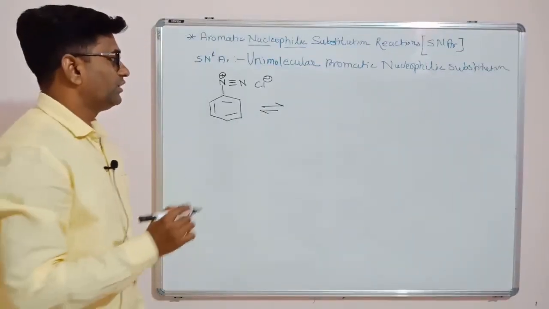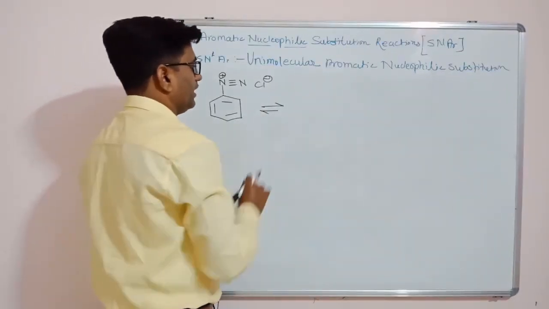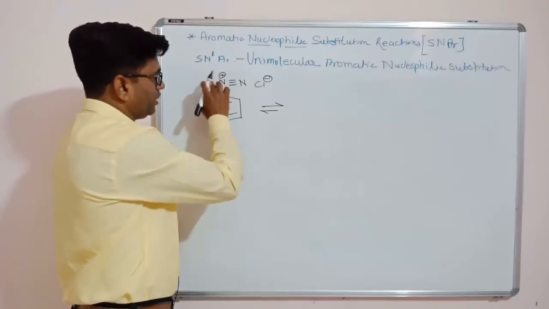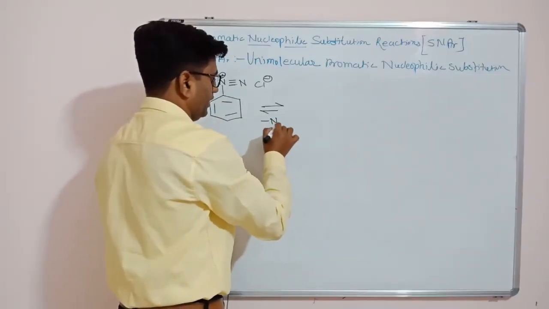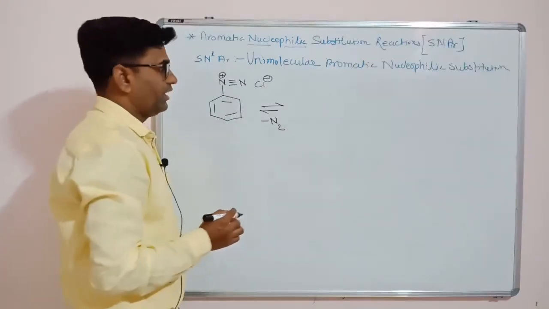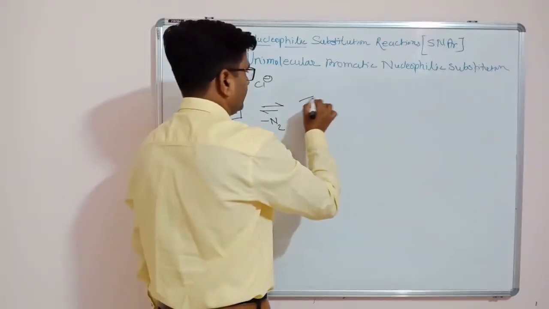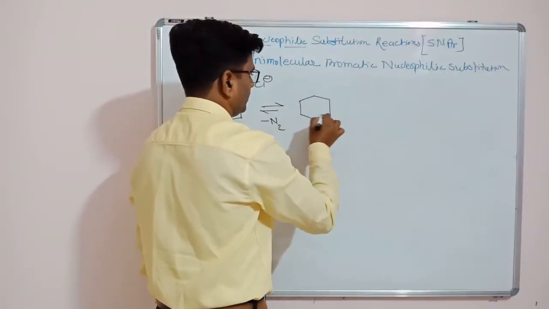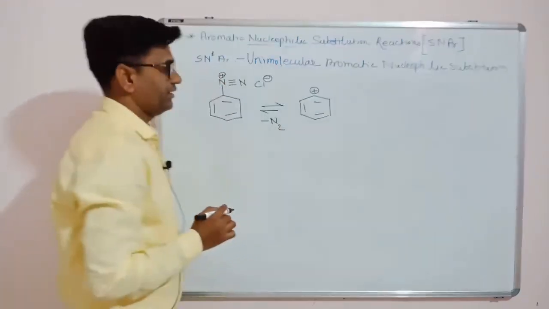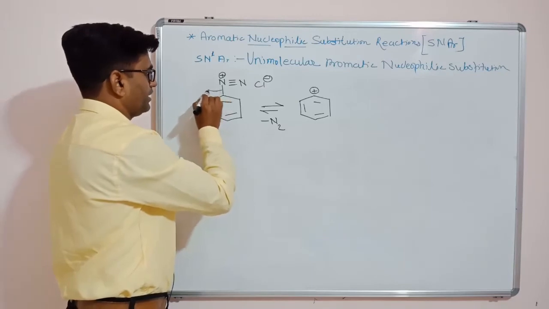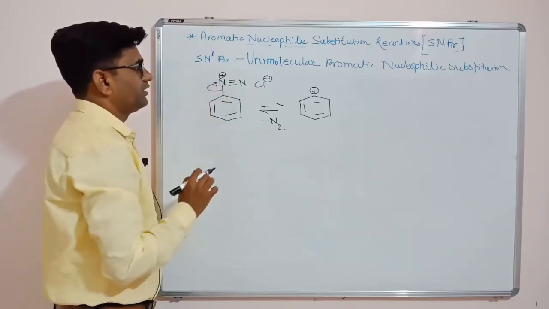Now, unimolecular, so there is no role of an external nucleophile. This bond will leave as it is. So removal of the N2 molecule and we will get a compound that is an electron deficient benzene ring. This bond will break and those electrons go to the nitrogen.